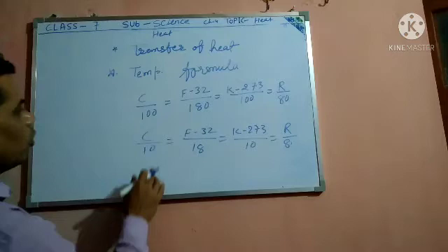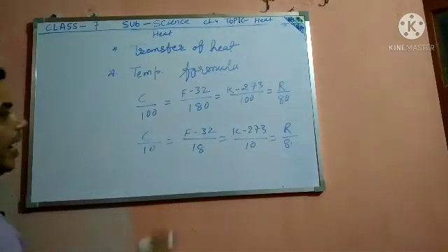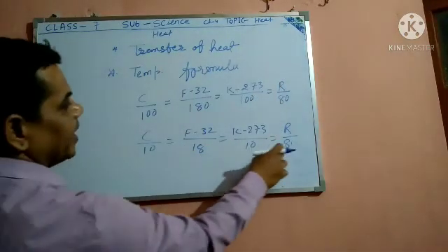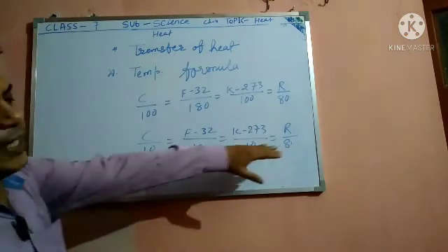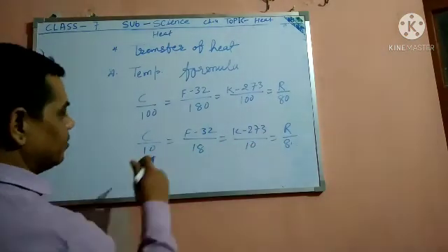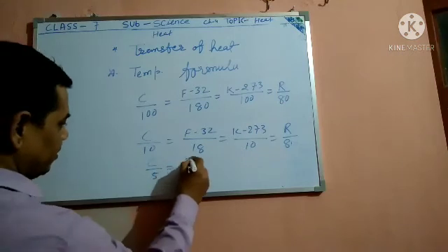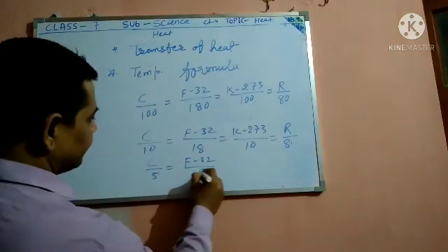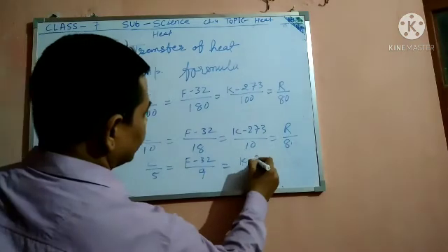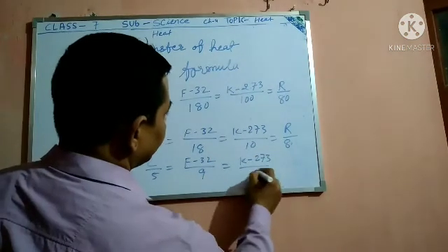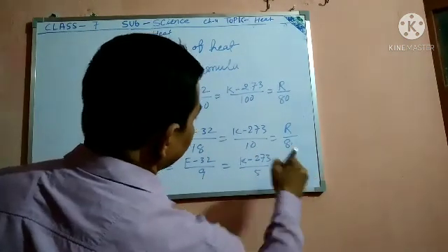The zeros cancel out, and 10, 18, 10 and 8 are all even numbers, so dividing by 2 we get C by 5, F minus 32 by 9, K minus 273 by 5, and R by 4.